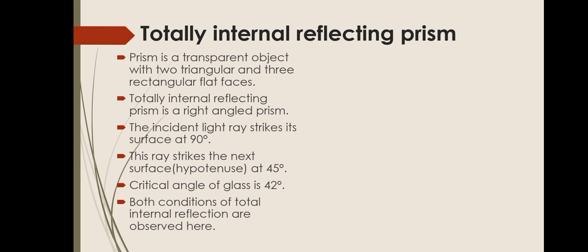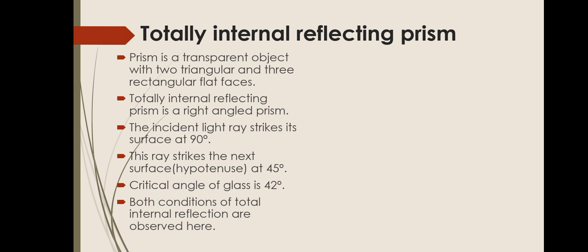First is the totally internal reflecting prism. Before discussing the totally internal reflecting prism, we must know what is prism itself. A prism can be defined as: it is a transparent object with two triangular and three rectangular flat faces. It means the prism is a transparent object which will allow the light to pass through it, and it is composed of two triangular and three rectangular flat faces. Means the prism cannot be curved, all of its faces must be flat.